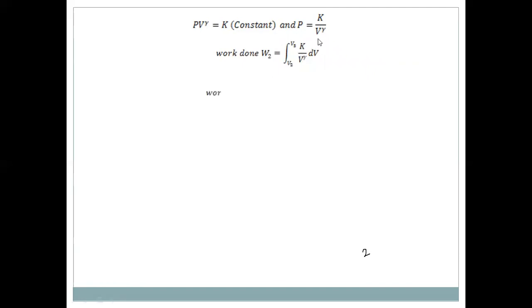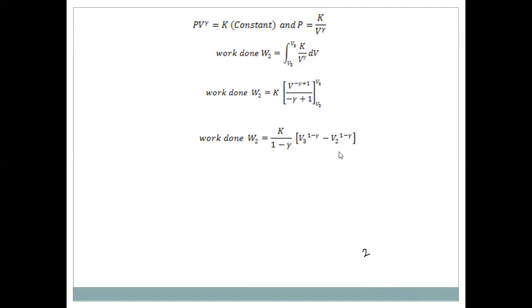We know K is constant, so it comes outside. That is the integration of dV by V power gamma, or V power minus gamma dV. The integration is V power minus gamma plus 1 by minus gamma plus 1, because by using the integration formula, the integration of x to the power n dx is equal to x to the power n plus 1 by n plus 1. After substituting the limits, K by minus gamma plus 1, written as 1 minus gamma, the first limit is V3 power 1 minus gamma, and the second limit is V2 to the power 1 minus gamma.